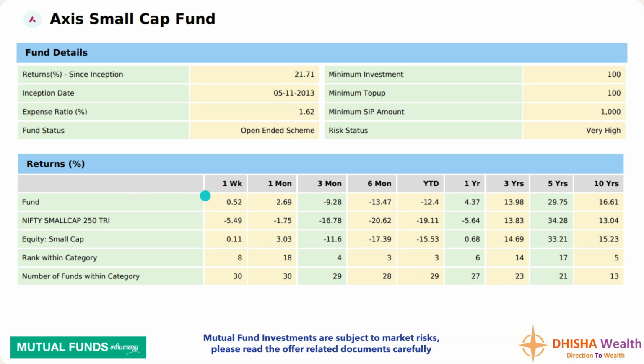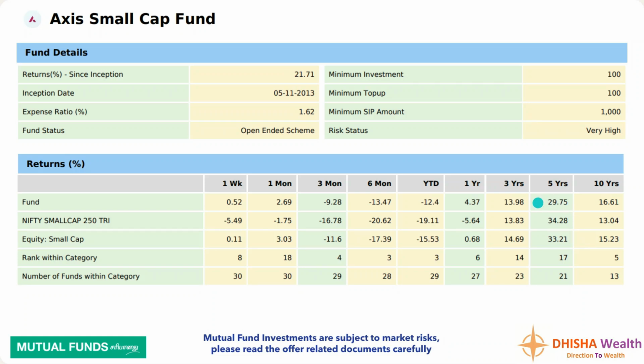And fund returns, it is always appropriate to compare the fund's returns with its benchmark, that is Nifty Small Cap 250 TRI, and the small cap category average. Say the 10 years return, the fund has given 16.61%. Nifty Small Cap 250 TRI, the benchmark, has given 13.04%, and the category average has given 15.23%. So in the 10 years, the fund has beaten the benchmark as well as the category average.